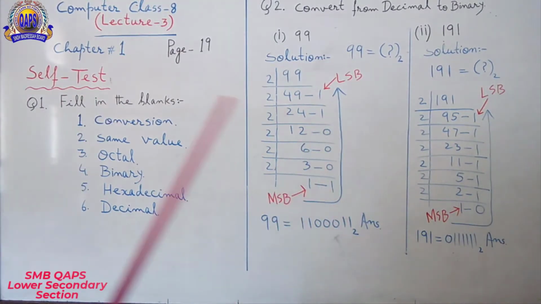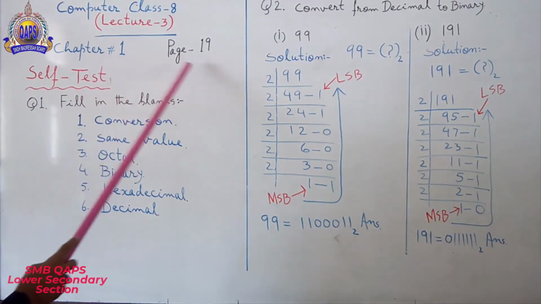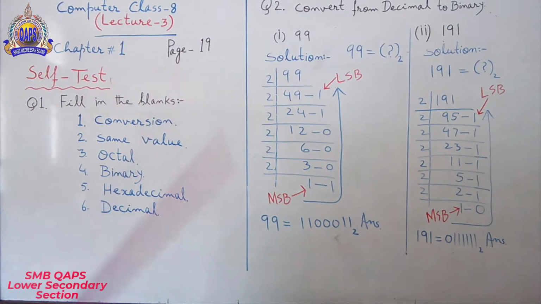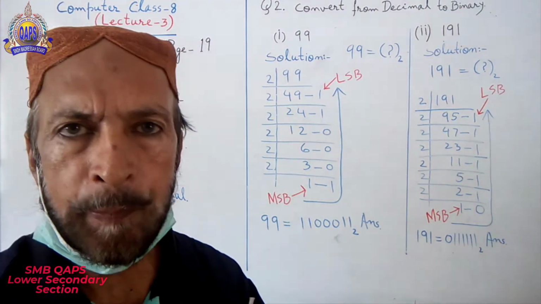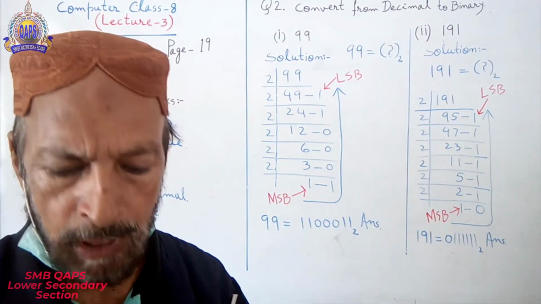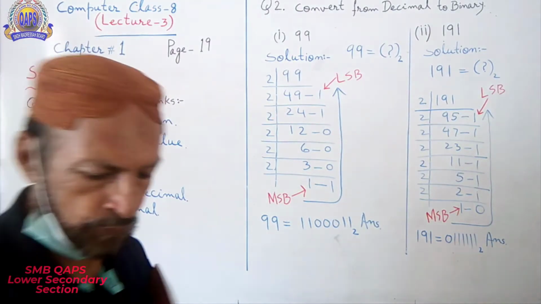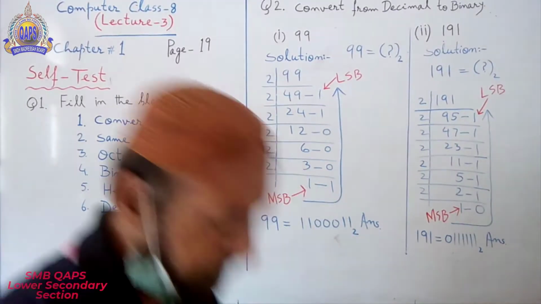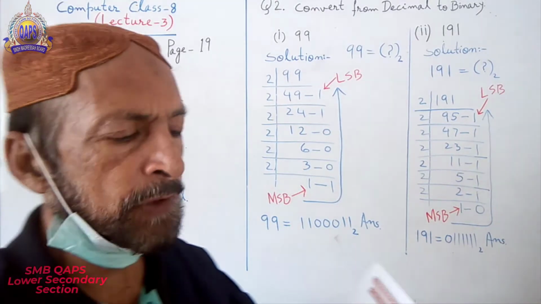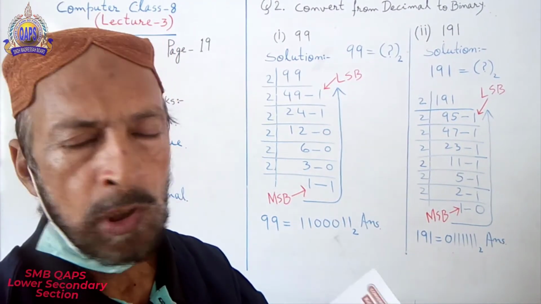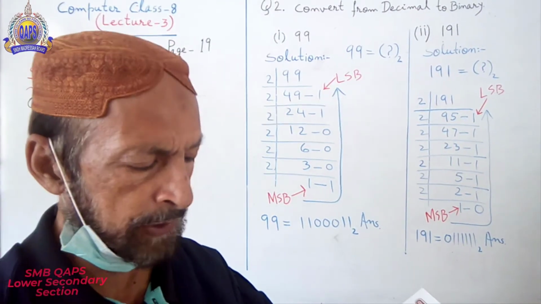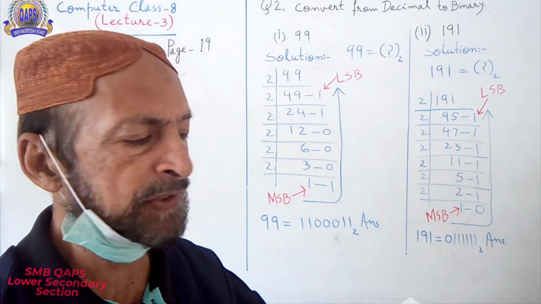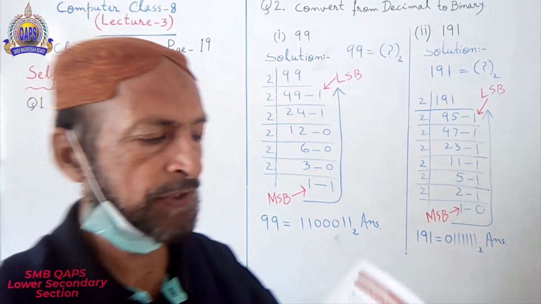I am on chapter number 1. All of you open page number 19 of your book. Let me show you. If you will not open your book, you cannot understand it properly. Page number 19, self-test.